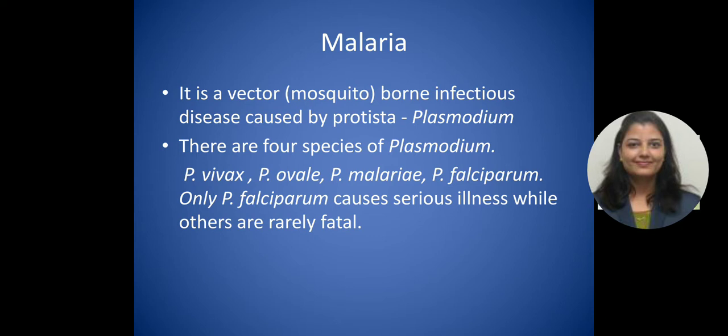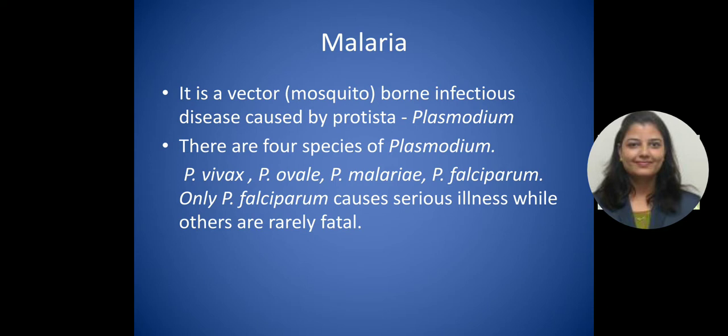It is a vector-borne infectious disease caused by the Protista Plasmodium. Plasmodium is a species which causes malaria in human beings, and the vector of malaria is the Anopheles mosquito. Always remember, only the female Anopheles mosquito carries this kind of infection.